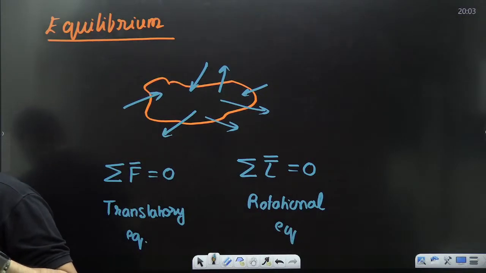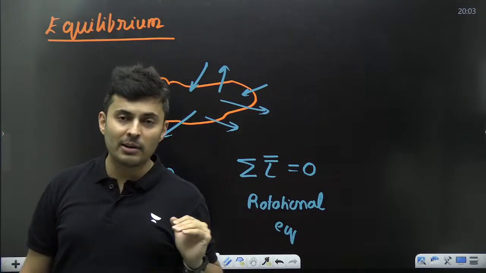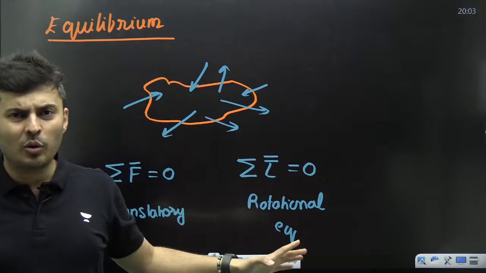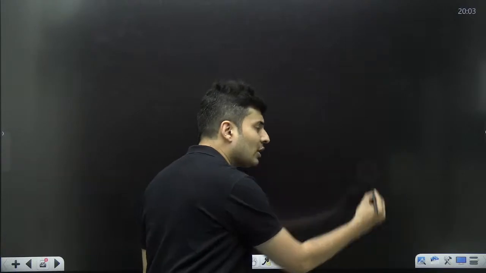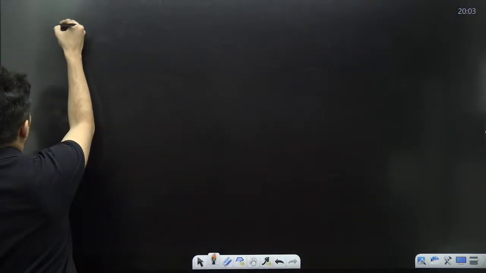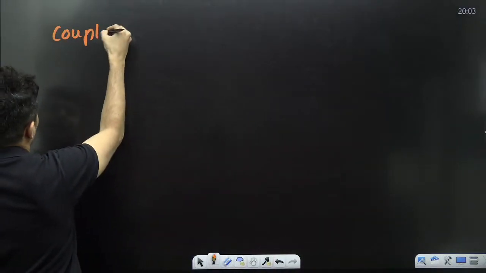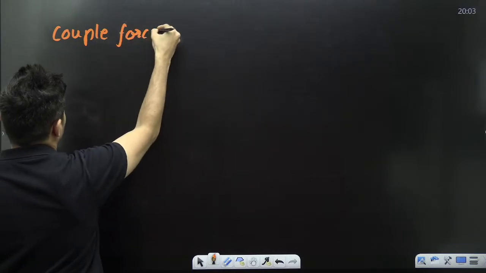Is that clear, my dear warriors? What is the meaning of equilibrium? There is no torque, there is no force. All right. One such equilibrium is called the couple force.